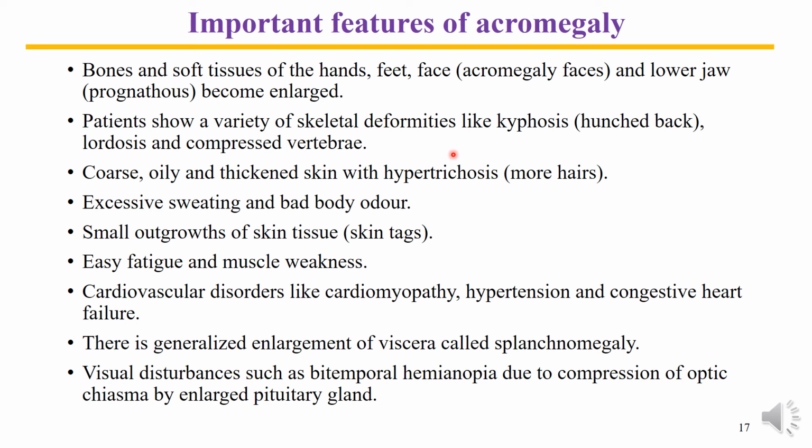Because of this irregularity in the growth, there are deformities in the shape of the bones and the vertebrae. Hairs are noticed to be coarse, oily, and thickened, with thickened skin, and the condition is called hypertrichosis. Quite many hairs are there. Excessive perspiration and bad body odor is also noticed.